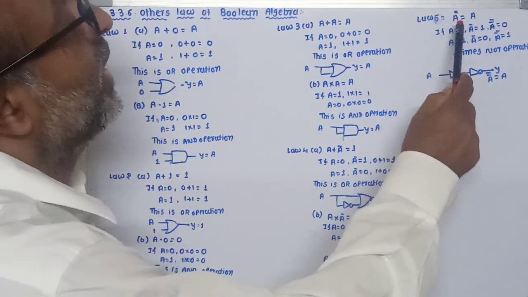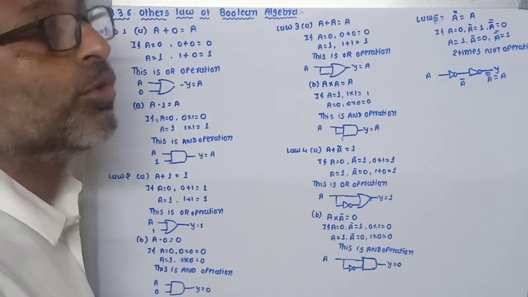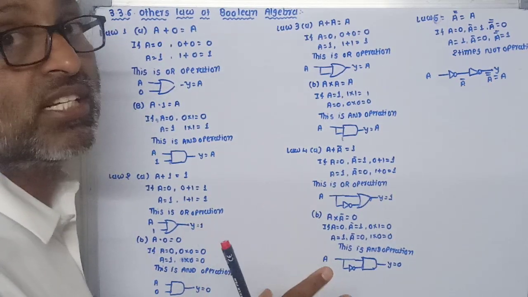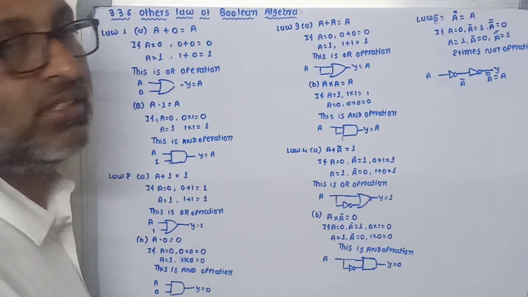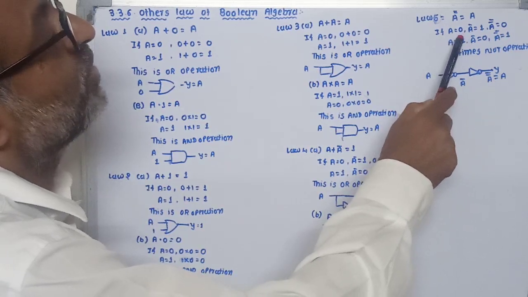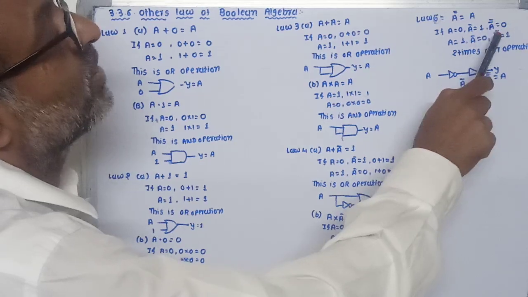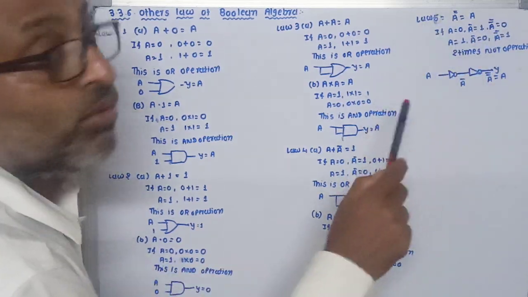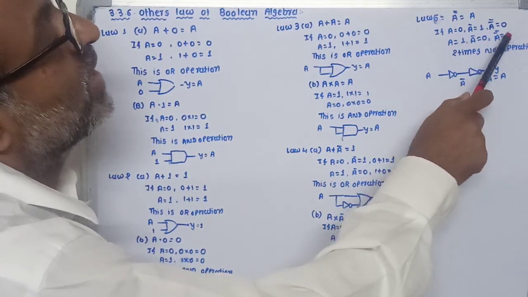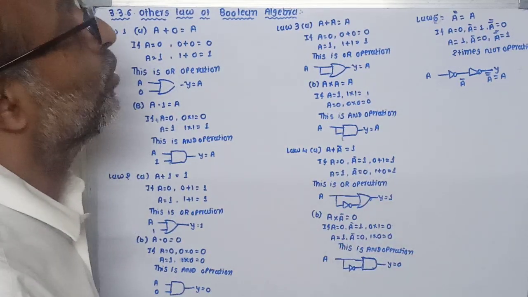Now law number 5, A double bar is equal to A. That means whatever input you give, A, the inversion process is taken two times, then we get the A output. Let me see: if A is equal to 0, A bar becomes 1, but we require another inversion, so A double bar is equal to 0. If A is equal to 1, A bar is equal to 0, and A double bar is equal to 1. So here you can say that the output is the same as the input.